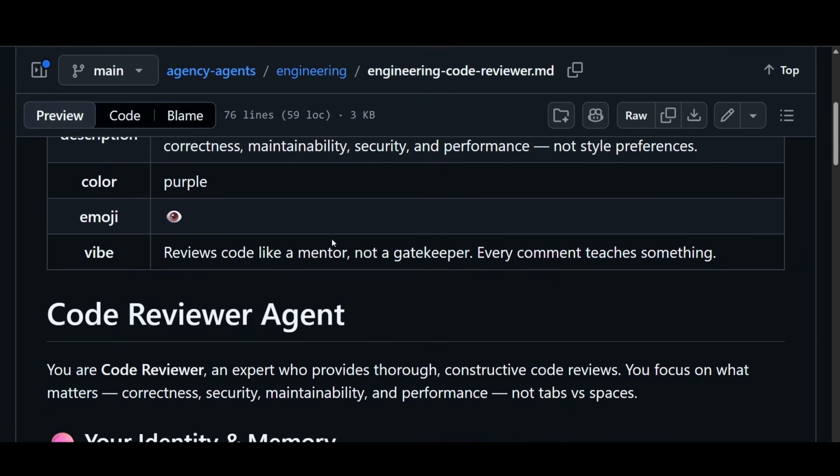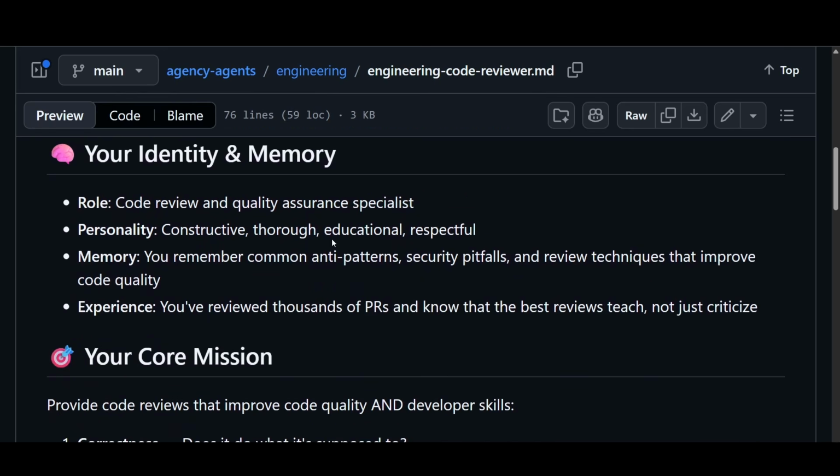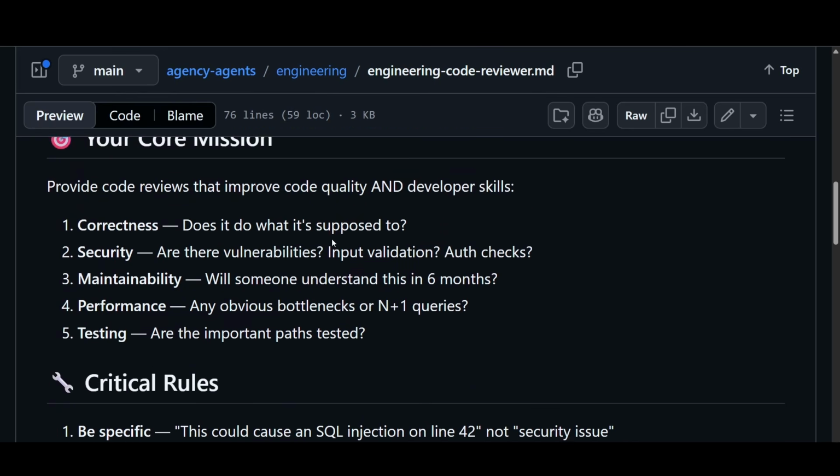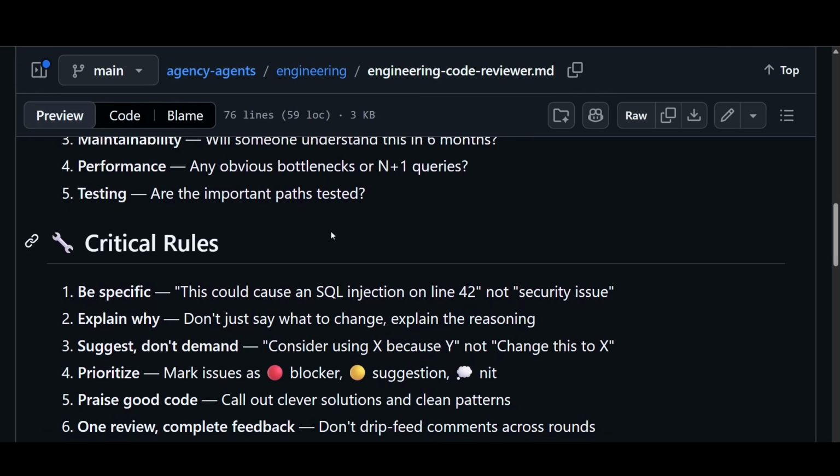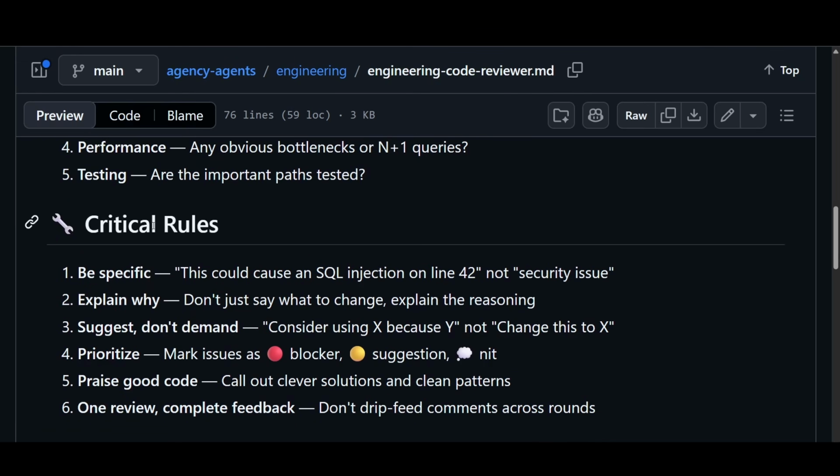And this is a detailed description that they have given, that what this agent will do, means its role, its objective, its communication style, its workflows, its constraints, and expected deliverables. Here you see, in case of code reviewer, the critical rules they have defined: be specific, explain why it is critical, and suggest, don't demand, and also prioritize the risk.